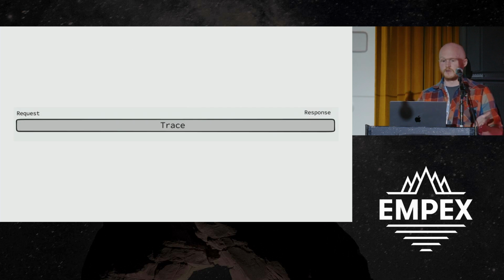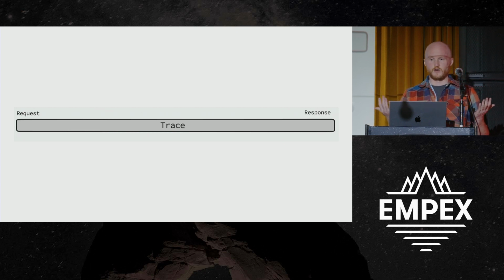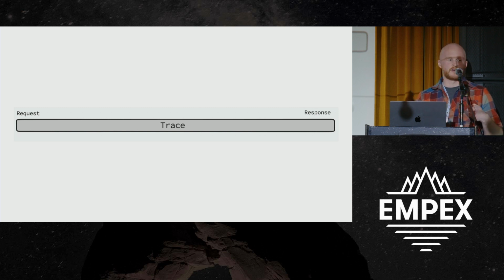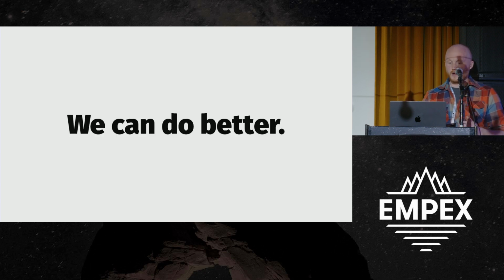So with that in place, we have something that looks like this. We've sent the measurement data to our tool of choice, and it will display us a flame graph. Now we get a lot of stuff out of this. We can see how long the trace took. We can see if it errored or not. And that alone is pretty useful. We can monitor changes over time. You can monitor trend lines. And we kind of roughly get this for free. We've already got that default level of instrumentation. Every request coming in to Phoenix will generate this trace, regardless of developers doing any manual work. But we can do better, right?